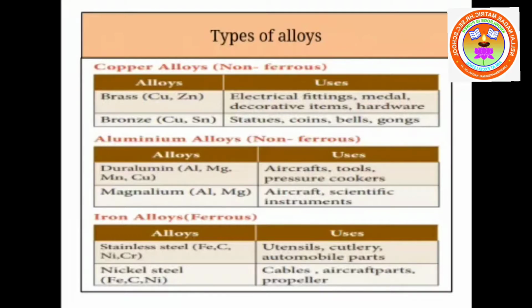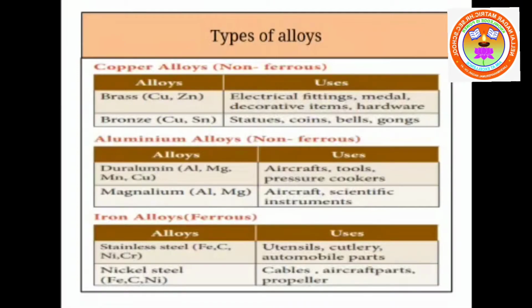So brass, bronze, duralumin and magnalium are non-ferrous alloys because they do not contain iron as one of their constituents. Coming to iron alloys or ferrous alloys, stainless steel and nickel steel are examples.